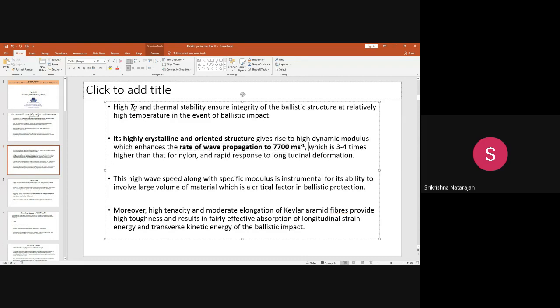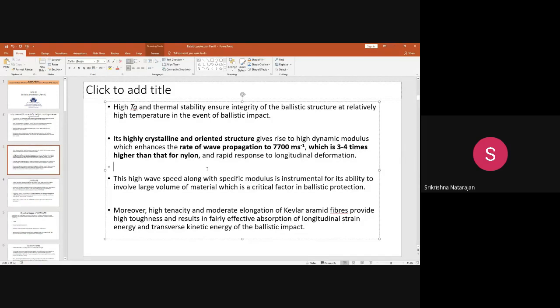This is around 3 to 4 times higher than nylon. So that is the reason why it can withstand more response to longitudinal deformation. So the high wave speed along with the specific modulus are the important reasons for the efficacy of Kevlar or the aramids. And also these fibers have a high tenacity and moderate elongation.